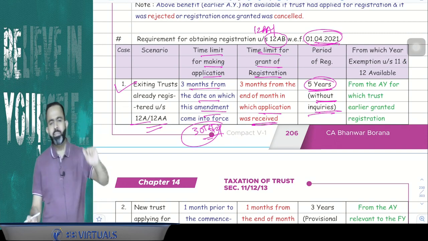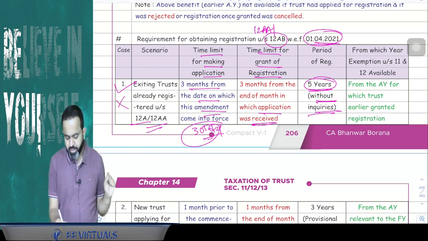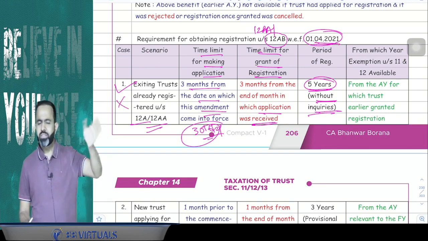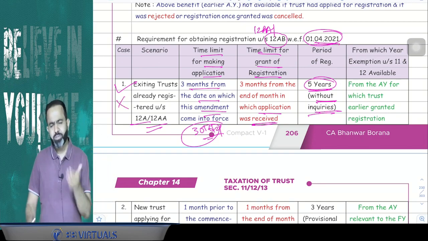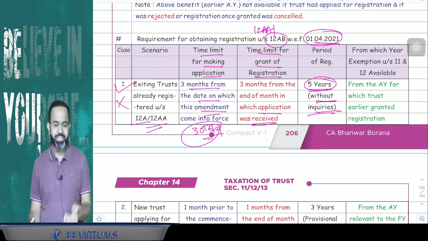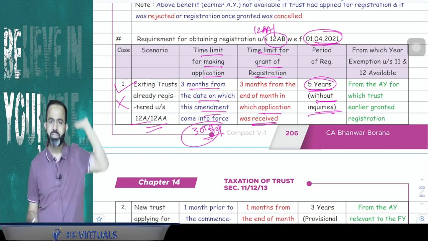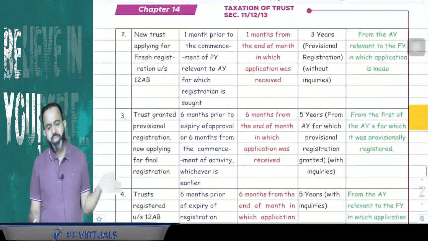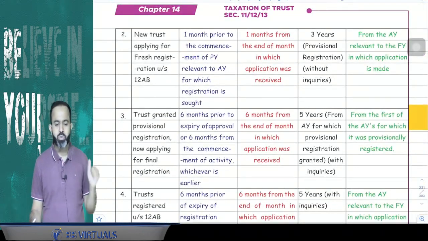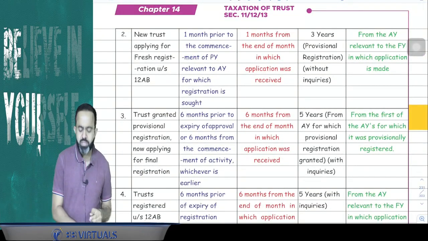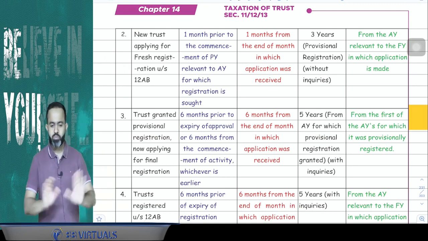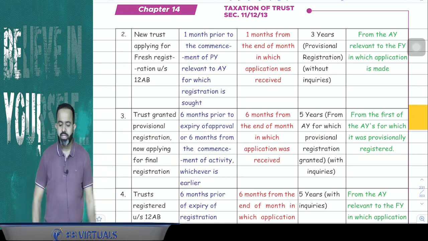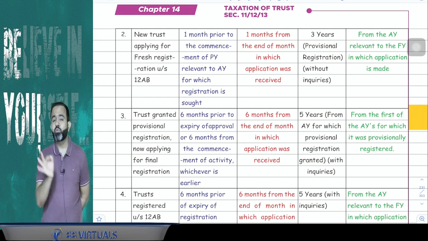Now in examination, obviously the examiner will not ask you this first situation, because this was already done in the last year. Our previous year now is 22-23, and this already happened in the previous year 21-22. Now in the current year, situation number 2 may be possible. Situation number 2 says a new trust: suppose a new trust is created and applies for fresh registration.